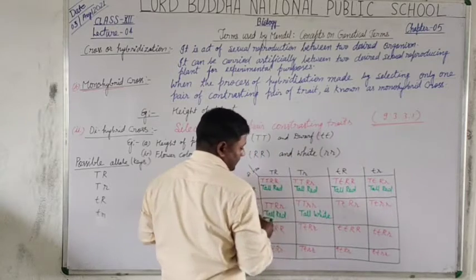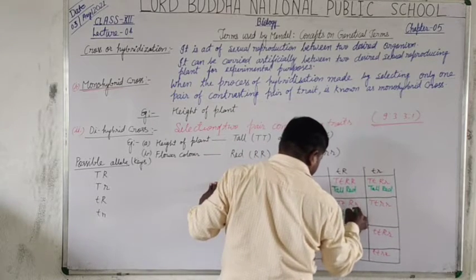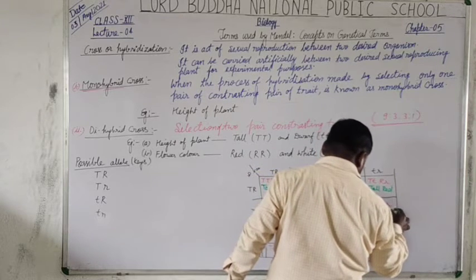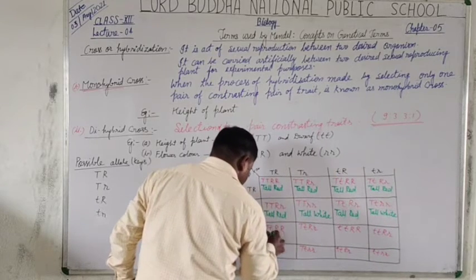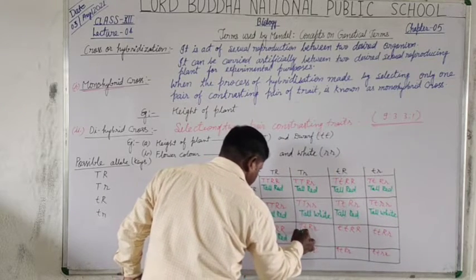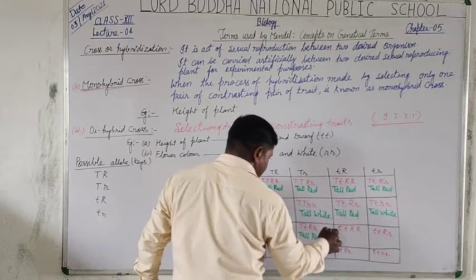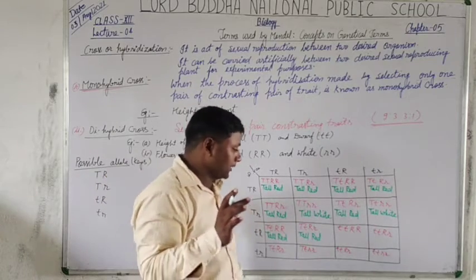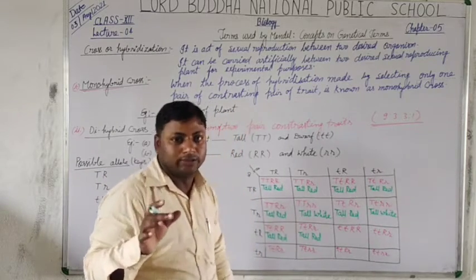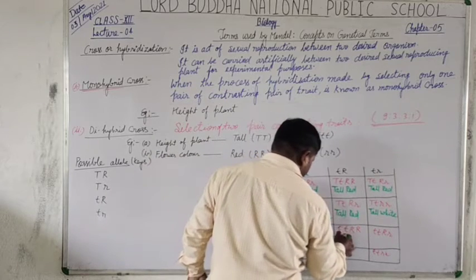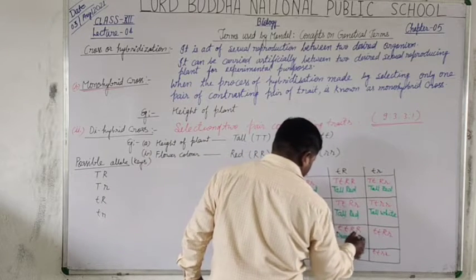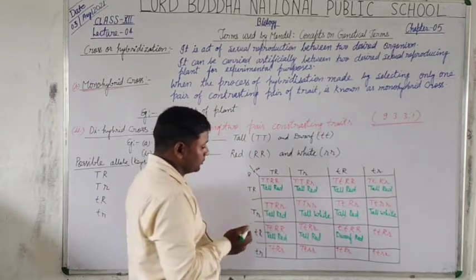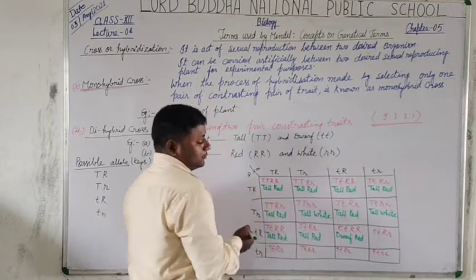Now here tall red, tall white, tall red, tall red. And there also both of the pair of chromosomes have recessive traits, so this will be dwarf in height, but the flower color is red because both of the chromosomes are of the dominant type.